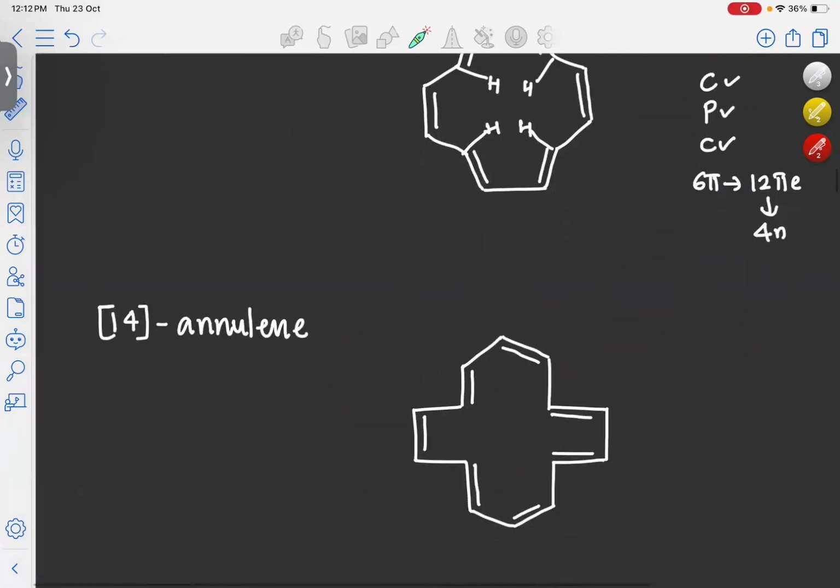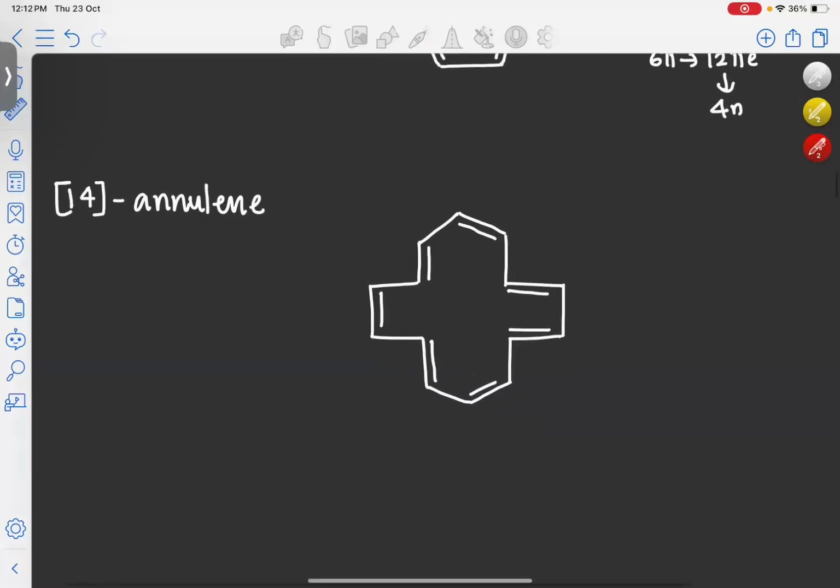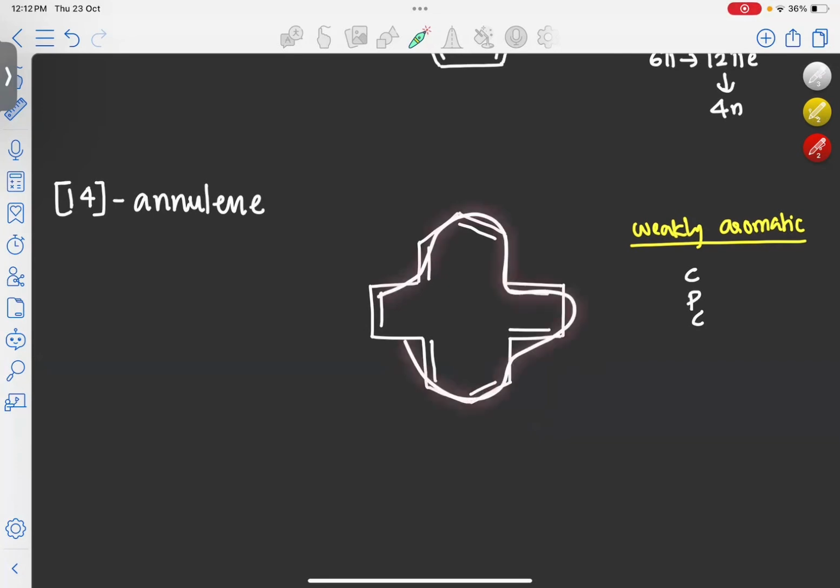In [14]annulene also the same scenario will happen. It is weakly aromatic. How is it happening? Again, if you are looking at the criteria, this molecule, as we can see, is cyclic and all the atoms in the molecule are sp2, so it is planar and this is conjugated because alternate double and single bonds are present.